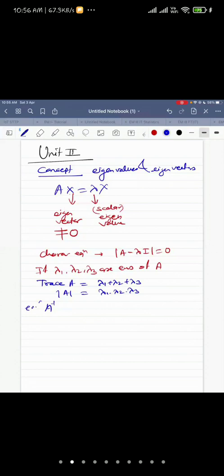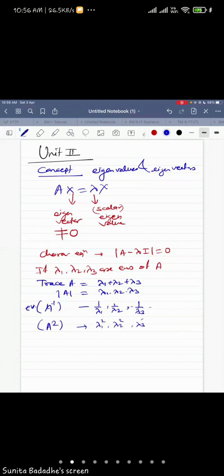Then what are the eigenvalues of A inverse? They are 1 upon lambda 1, 1 upon lambda 2, 1 upon lambda 3. Not A1, A2, it is lambda 1. Now, what are the eigenvalues of A square? Those are the squares of the eigenvalues of A. Eigenvalues of A square are lambda 1 square, lambda 2 square, and so on, lambda n square.